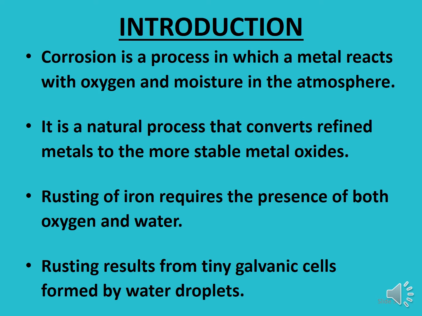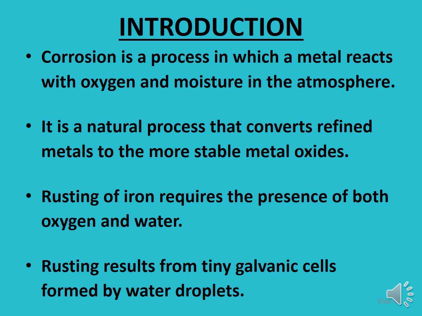Corrosion is defined as the process in which a metal reacts with oxygen and moisture in the atmosphere. Means we need a metal, oxygen and moisture for the corrosion process. It is a natural process that converts refined metals to more stable metal oxides. When a metal reacts with oxygen in the presence of moisture, it converts into its oxide. For example, iron will convert into iron oxide.